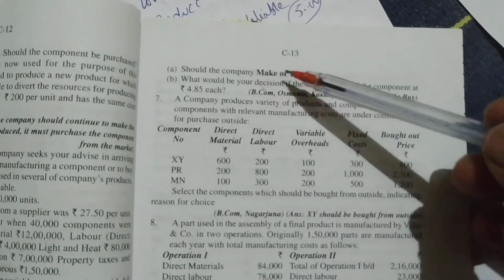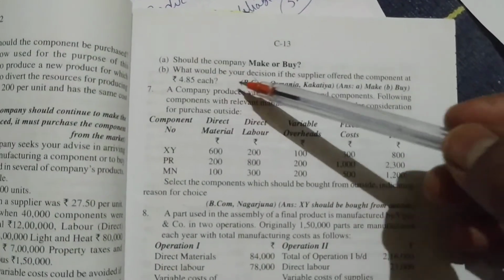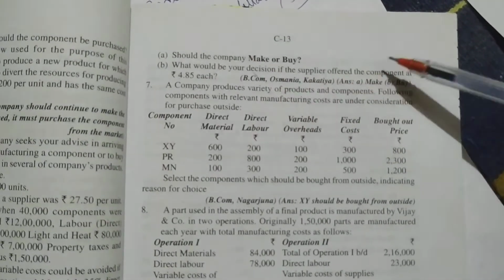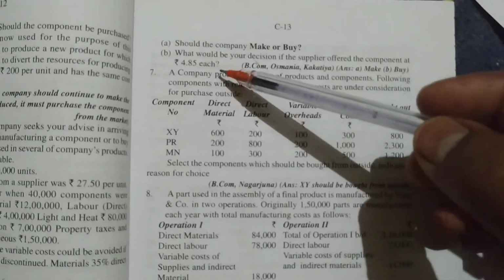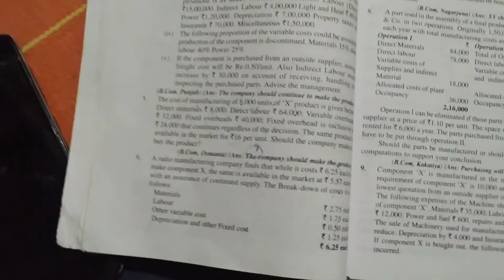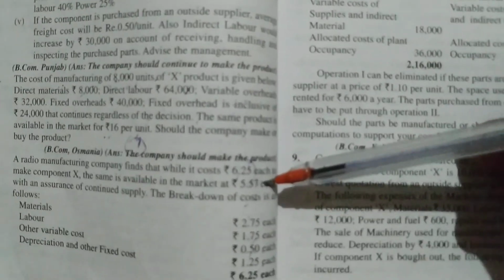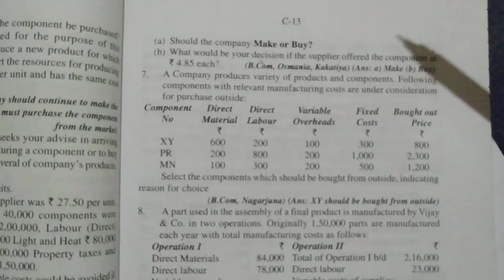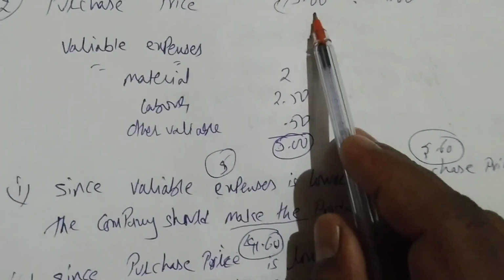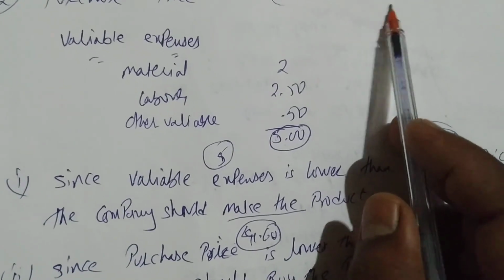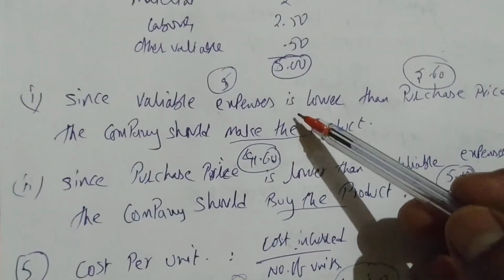This is one option. He has asked, should the company make or buy first? Next, what would be your decision if the supplier offered the component at 4.85 each? Okay, if the same product is supplied by the supplier at 4.85. Two different prices are given. The first price is 5.57, and next the supplier is reducing the price to 4.85. So what will be your decision? You have to find out variable cost and solve it like this, A and B.